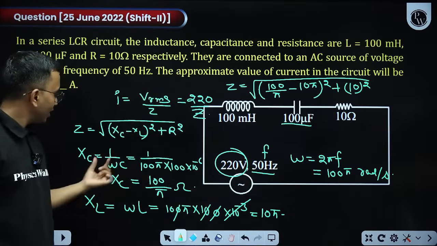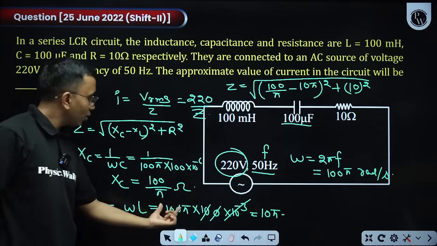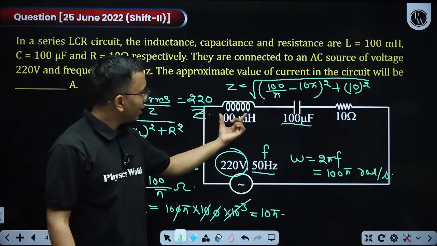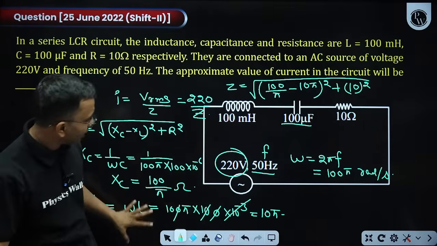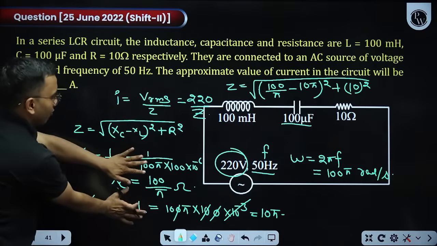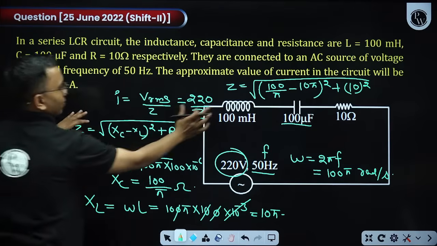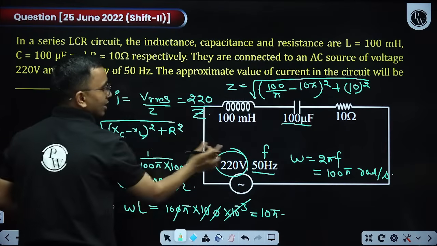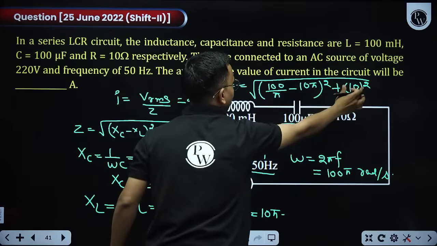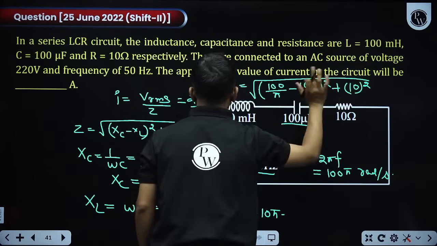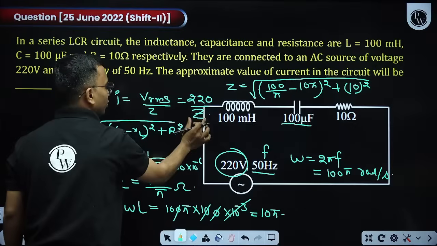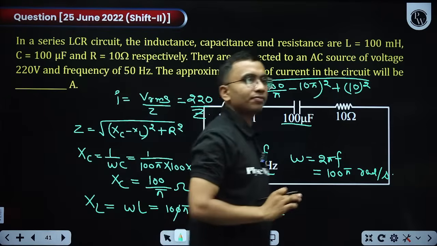We'll put it here. XL is omega L. Omega is this, 100 pi, into L is this. We got XC and XL from here. From here XC and XL I'll put here. Okay. R is 10. I put R here. Take the square root like this. Solve for Z. Put Z here. You will get the value of I.